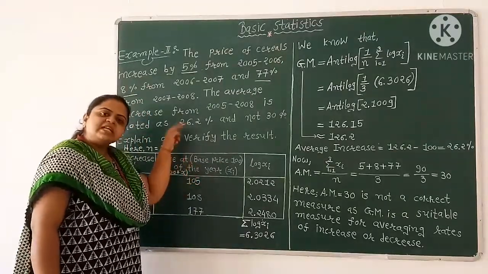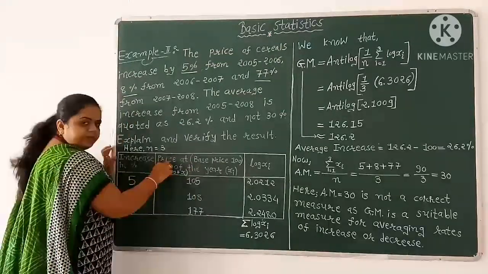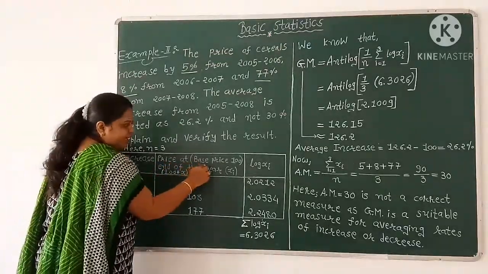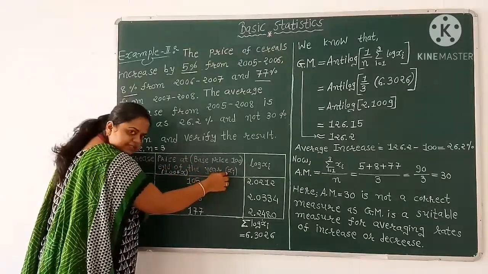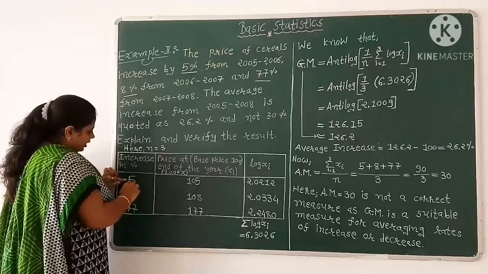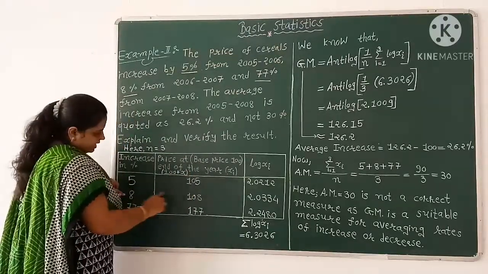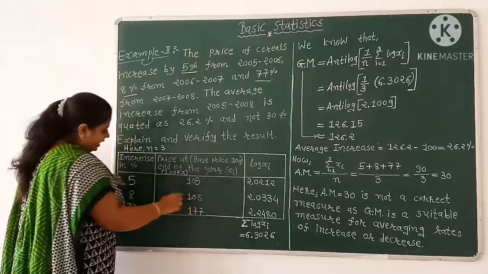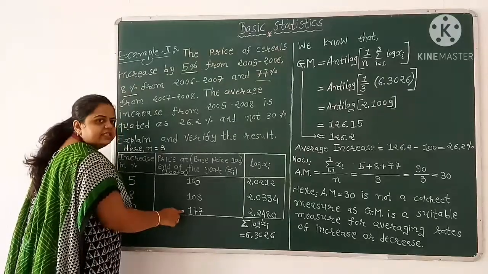Suppose we have given decrease, then we use 100 minus x. So the price at the end of the year, with base price 100, is 100 plus 5 equals 105, 100 plus 8 equals 108 and 100 plus 77 equals 177.